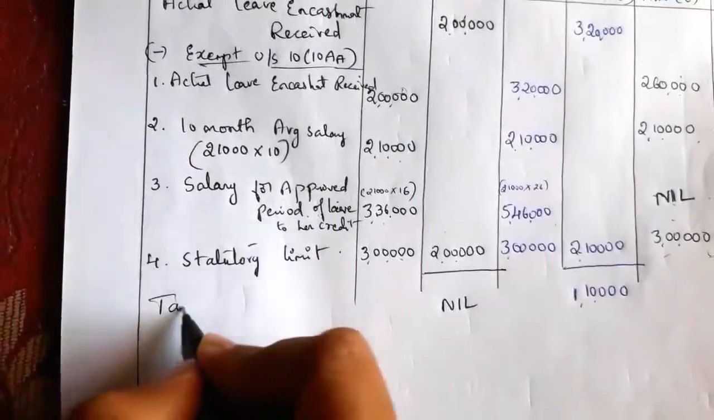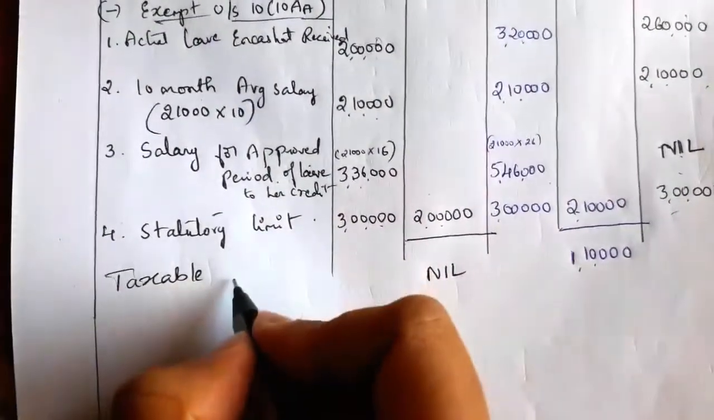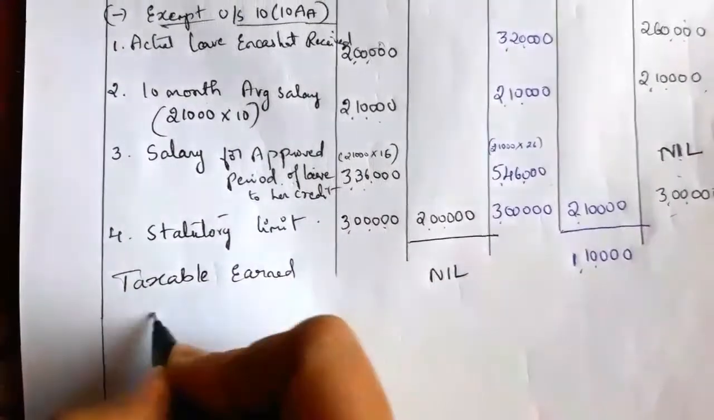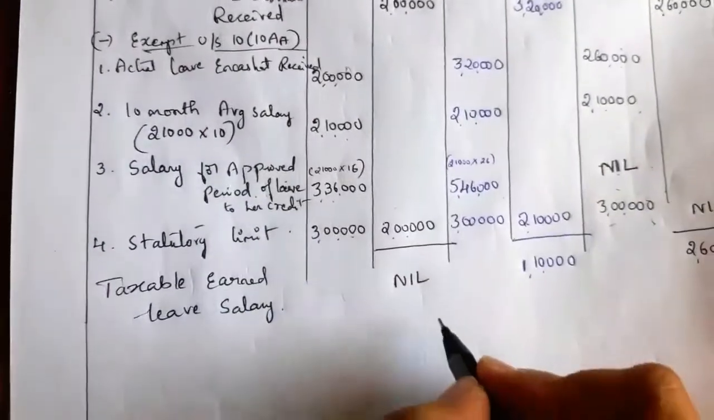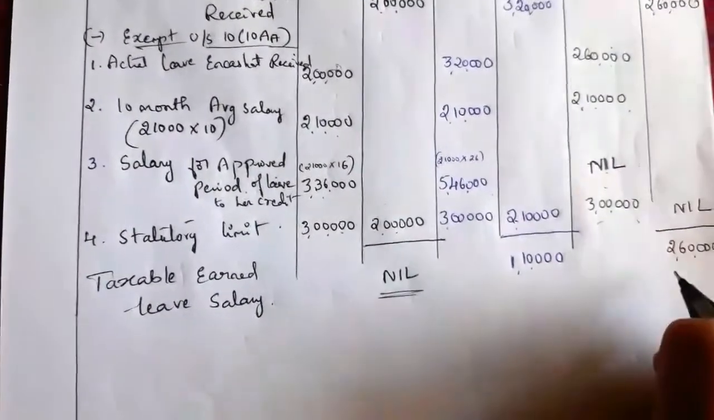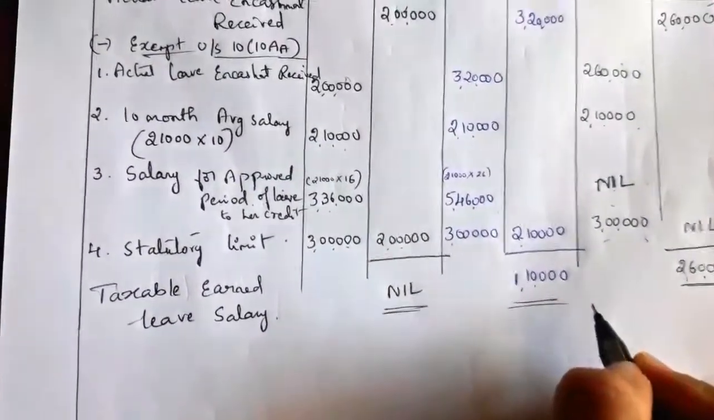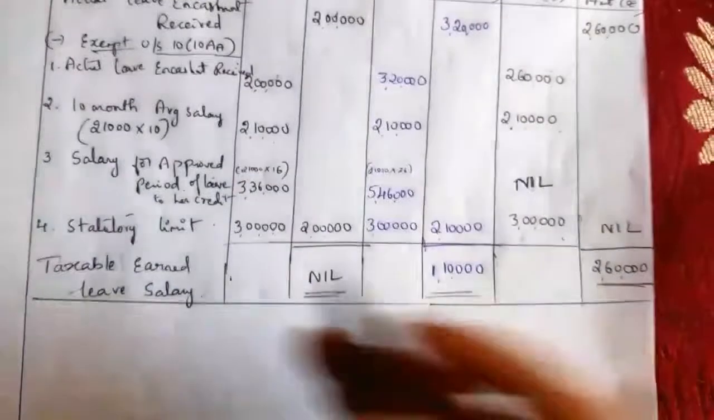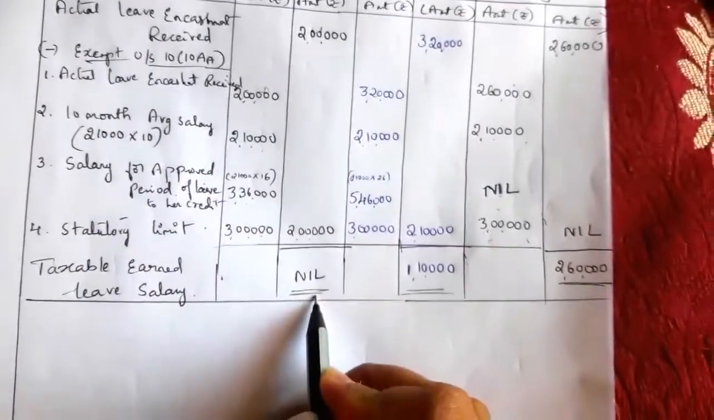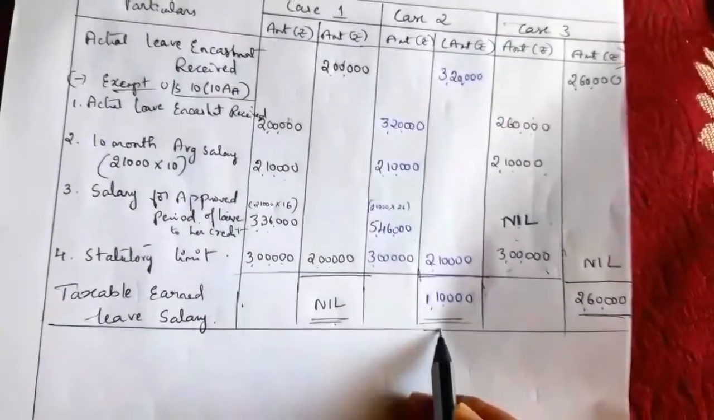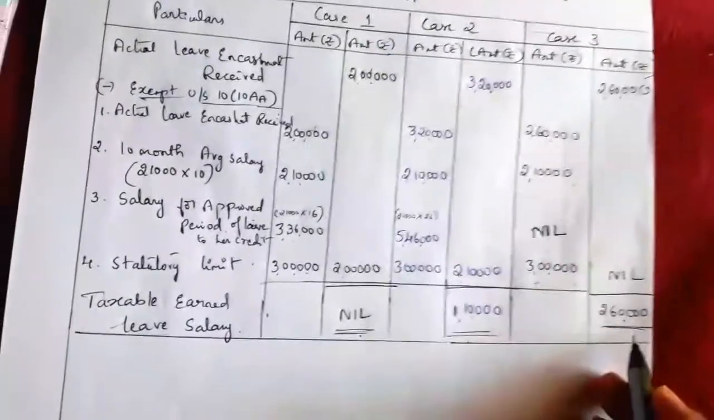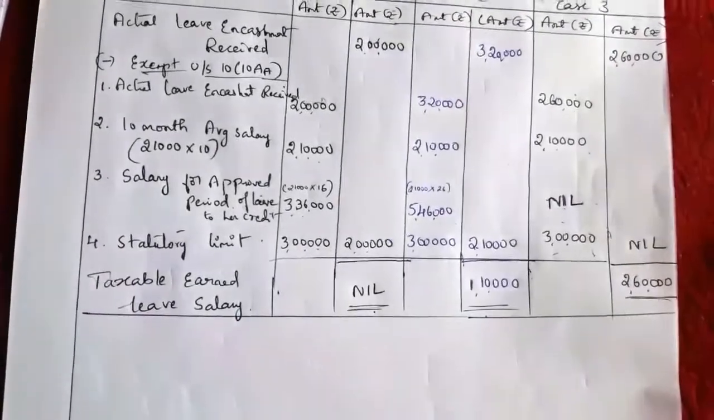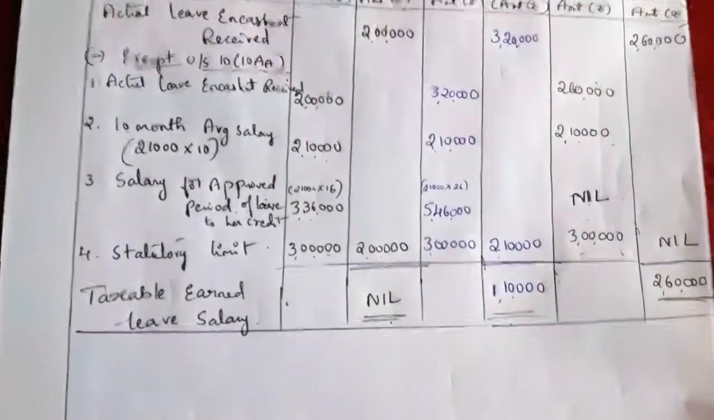So the taxable earned leave salary or encashment in the hands of Farzana for case 1 is nil, there is no taxable leave salary. For case 2, she has to pay income tax on 1,10,000 of earned leave, and under case 3 she has to pay tax on the 2,60,000 earned leave. Understood?